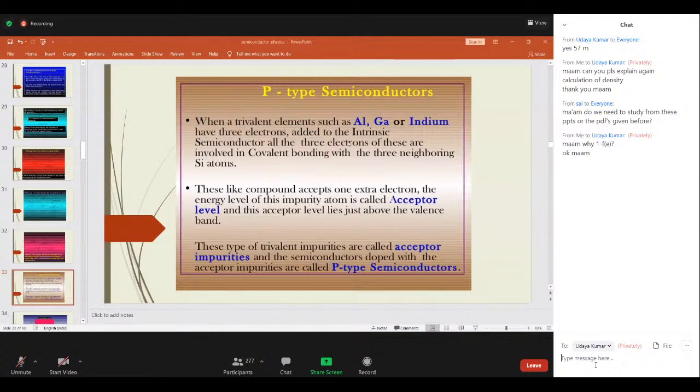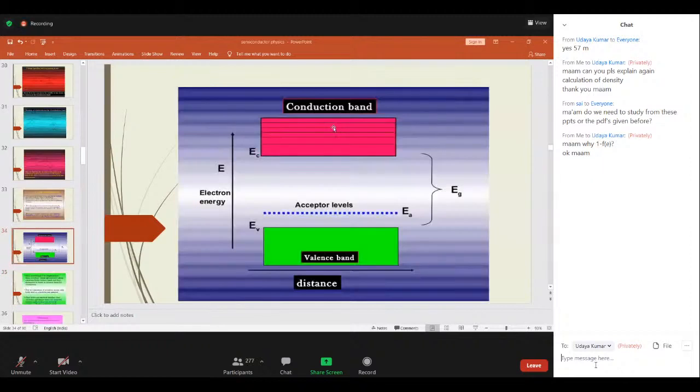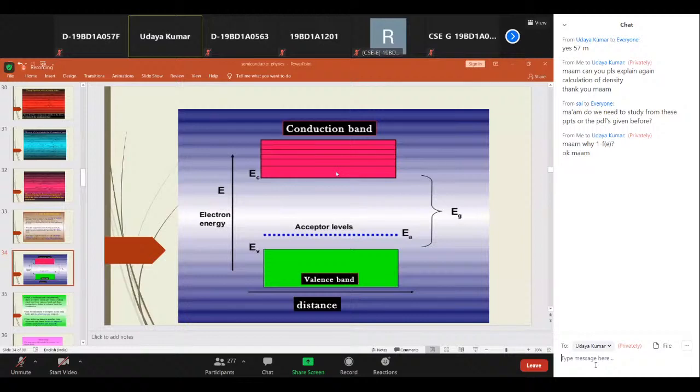Got it? Now coming to the P-type semiconductor. Whenever trivalent elements are added, it becomes a P-type semiconductor. In a P-type semiconductor, the Fermi level always lies near the valence band because it has more holes compared to electrons. In this extrinsic semiconductor, holes are ionized and formed as an acceptor level above the valence band.